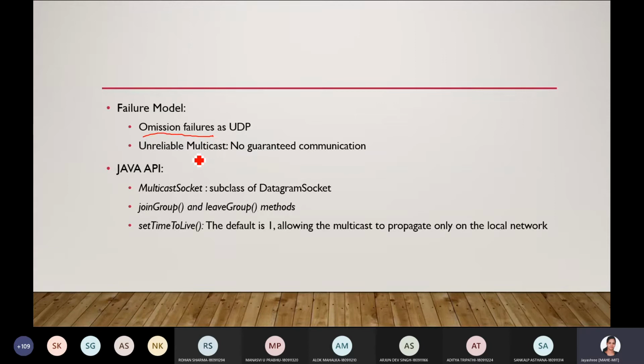Excuse me, ma'am. 56, no? Yes, ma'am. B section. 56. 56B section. Yes, ma'am. Yeah.